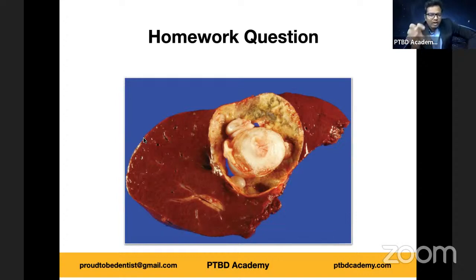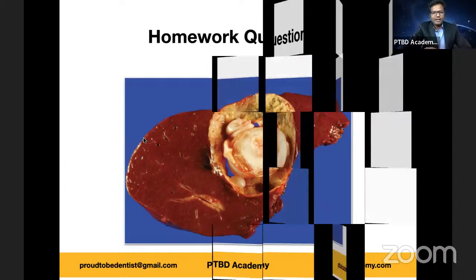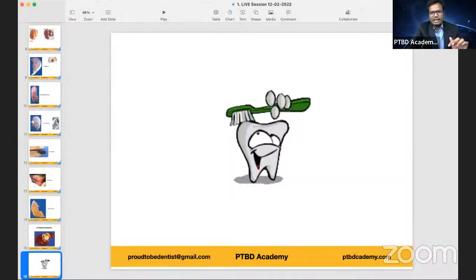So what are we talking about? That's your homework question. And this is something which you might have heard of very commonly. Let's see how many of you are going to answer it right with all the given hints. So I hope it's clear. This concludes our image-based discussion for today.